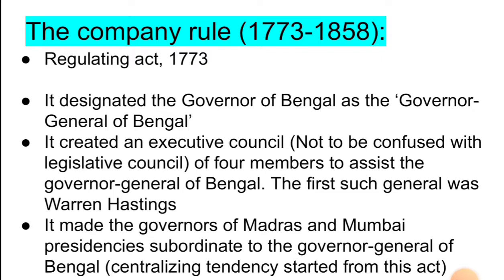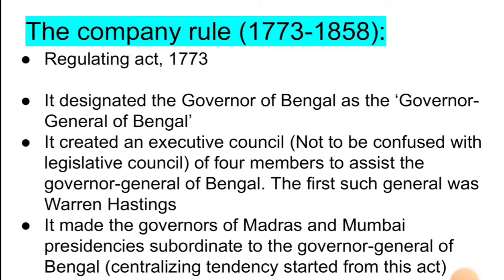So, the Regulating Act of 1773. This was the first act enforced by the company. What were the features of this act? It designated the Governor of Bengal as the Governor General of Bengal, and it created an executive council, not to be confused with the legislative council. Earlier there was only the legislative council, but now it created an executive council also, with 4 members to assist the Governor General of Bengal.